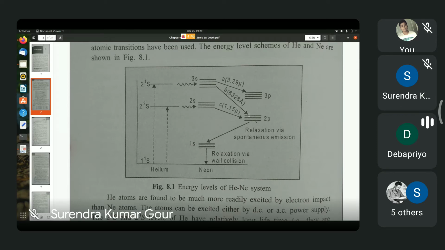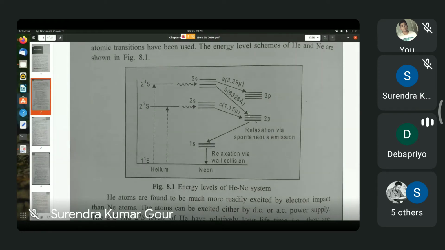So in the ground state of the whole system, both types of atoms are in their ground states. Then helium is excited. So the system goes to level 4. The excited state of helium represents level 4 in the 4-level diagram. Then there is resonance transfer of energy. No emission of radiation. It is a non-radiative transition.